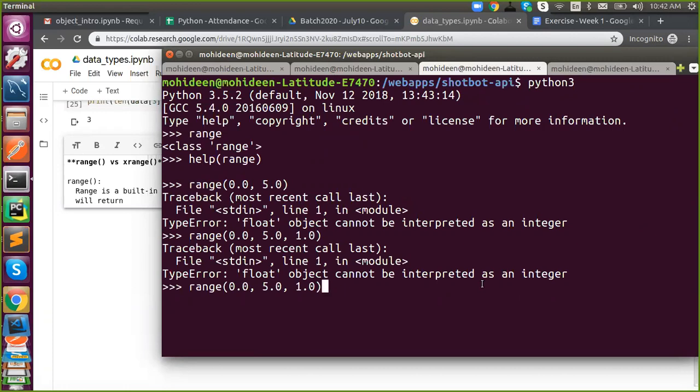Okay, but still we can do it with float. For that we are supposed to override this function. We can override. We'll talk about this. What I can do, if you want, I'll do this example.